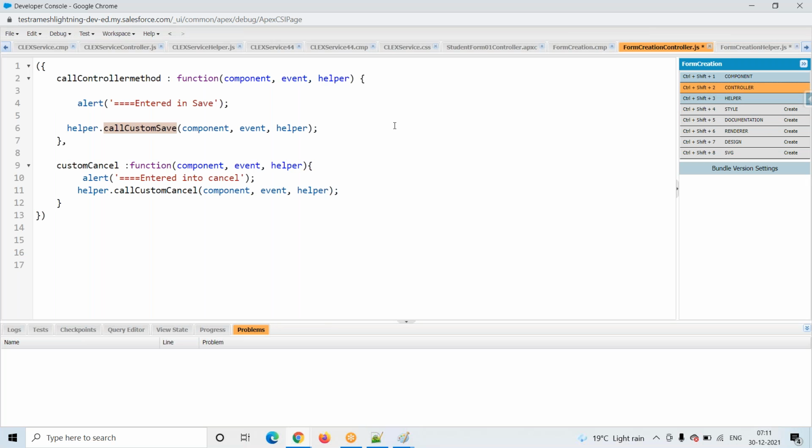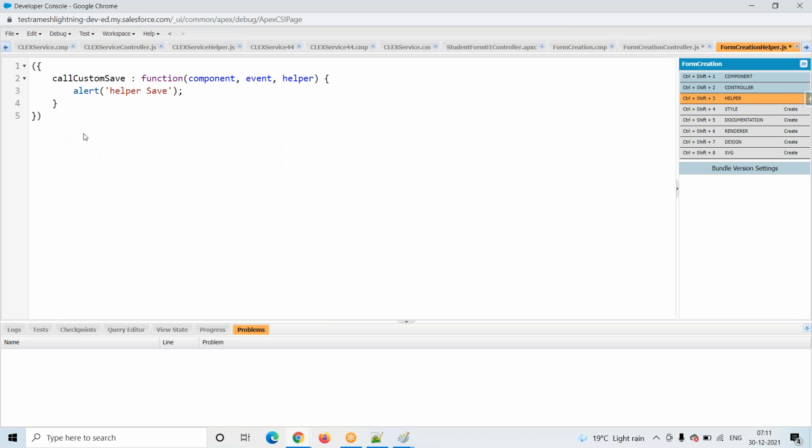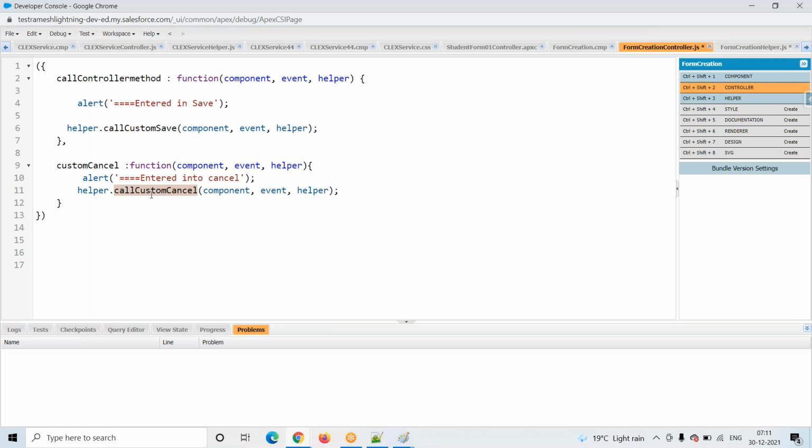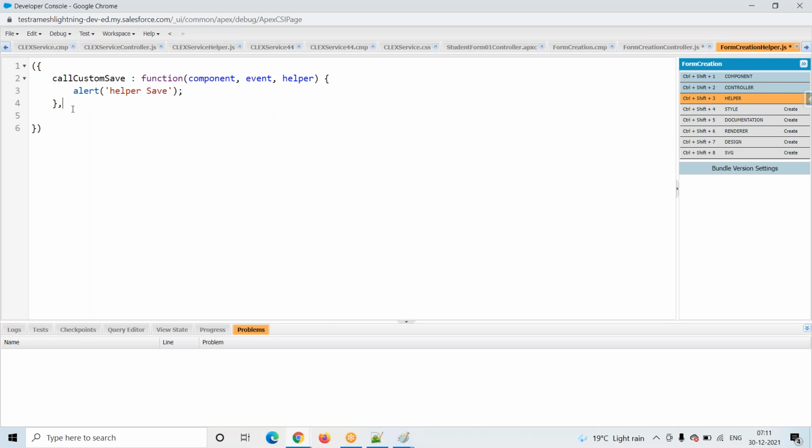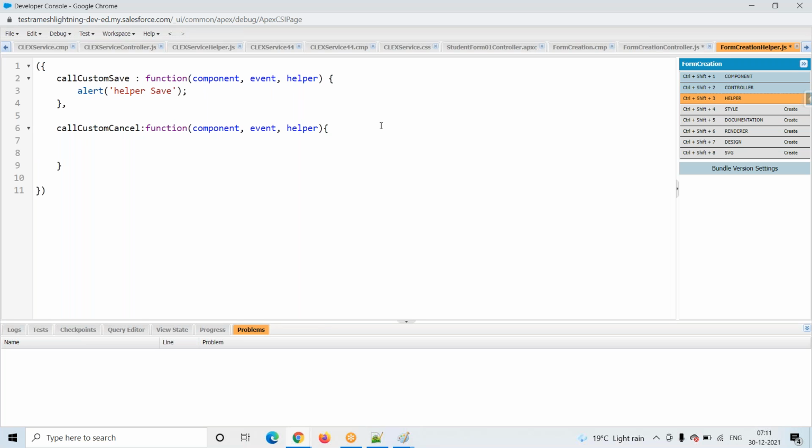Now coming here, we are telling this cancel button to call this particular method, right? Now again you have to come here and separate each and every one. What is our method name? Call custom cancel, call custom cancel colon function. Here, function, alert, helper cancel. Try to save this one. Here also you have to save it.